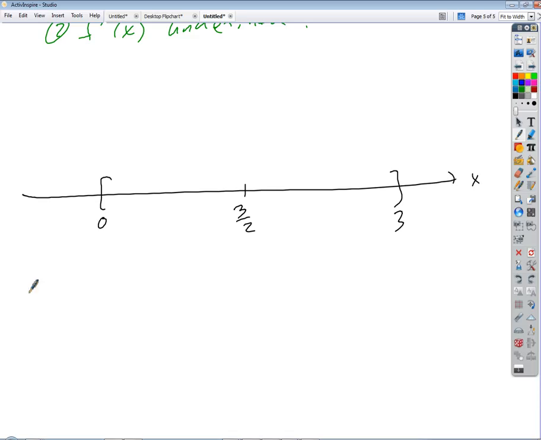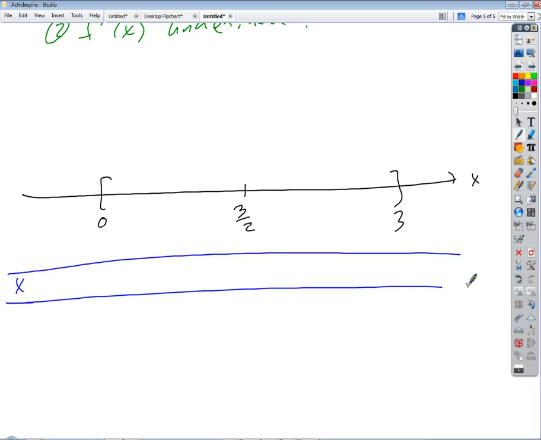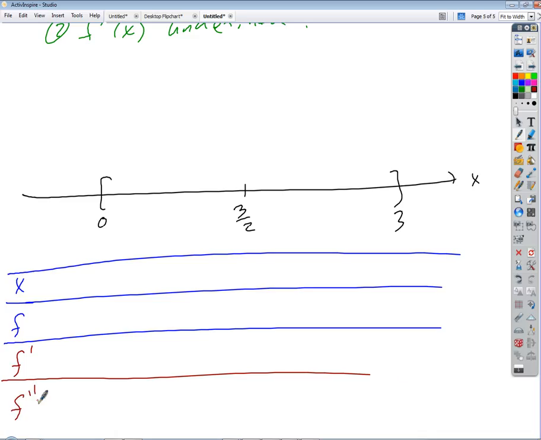So we're going to make some rows in our table. Here's an x row. There's f, and eventually, not now, we're going to add rows for f prime and f double prime. Those rows correspond to the first and second derivative tests, which we'll get to later. But for now, we just need the first two. What are the only places we needed to check? Our endpoints, which are 0 and 3, and our critical number, which is 3/2.